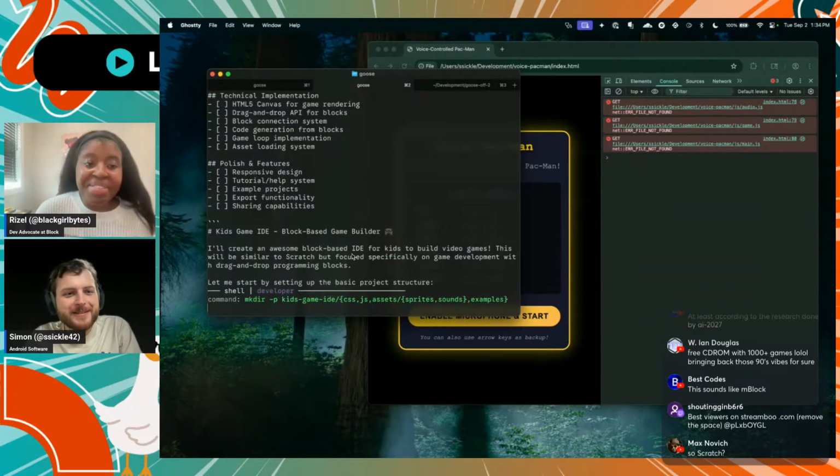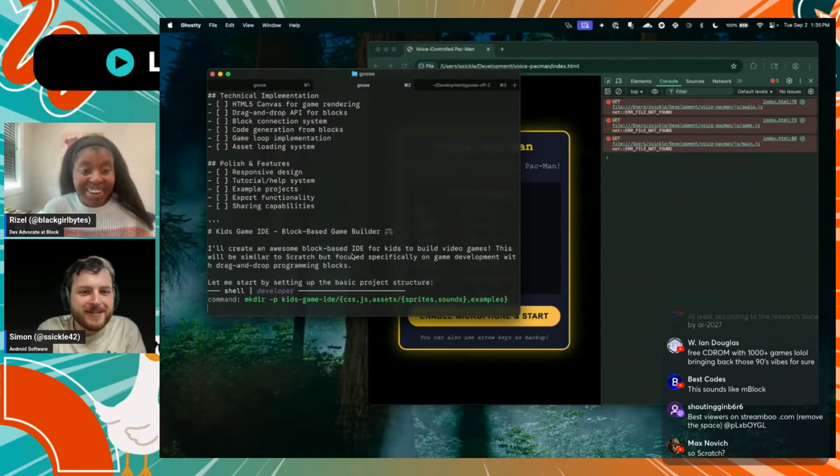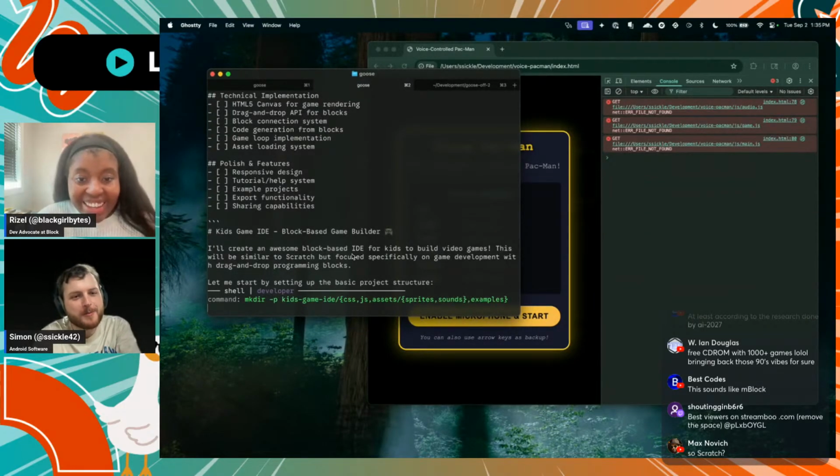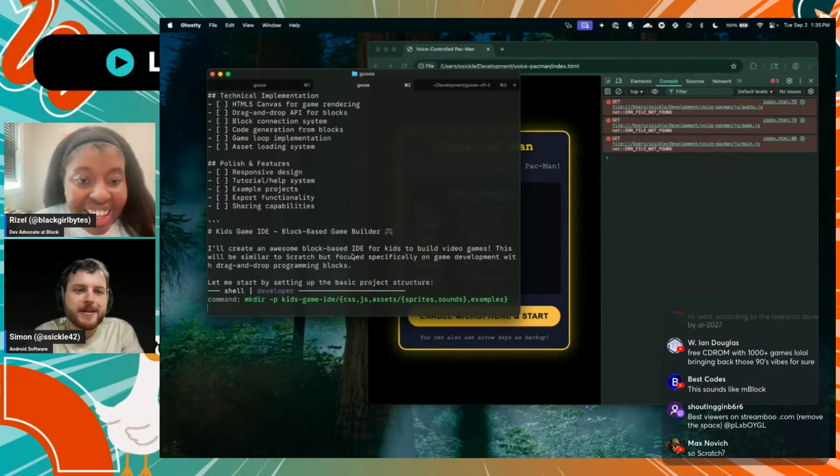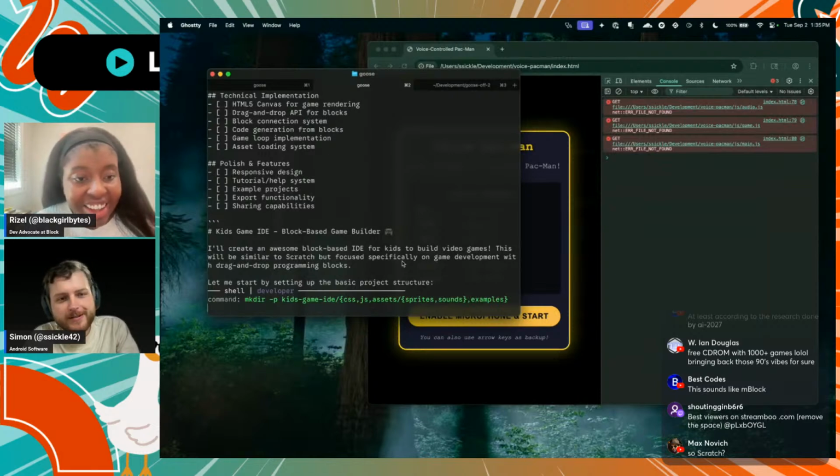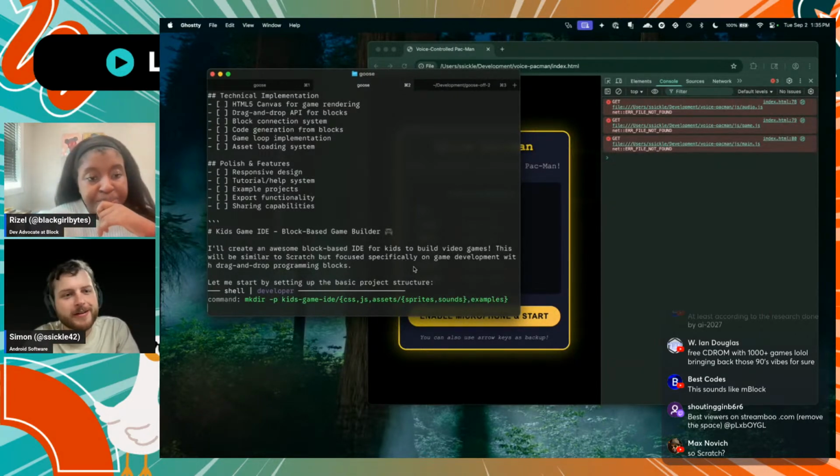What? Wait a minute. I never knew this before. Pro tip of the day: if you want to trigger the chain of thought for Sonnet and Opus and make it think more deeply, ultra think. Interesting. I'm going to try that out now. I had no clue about that.